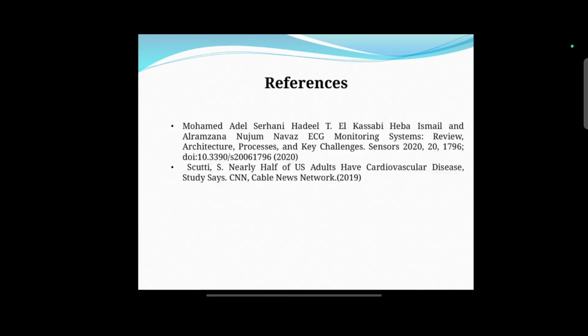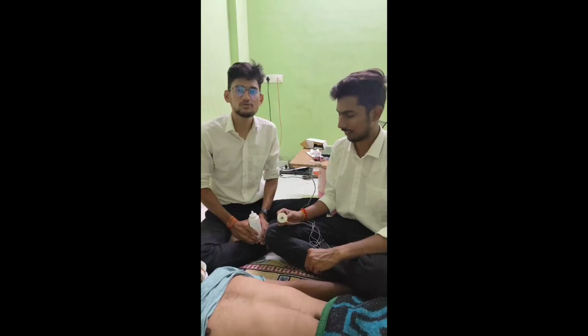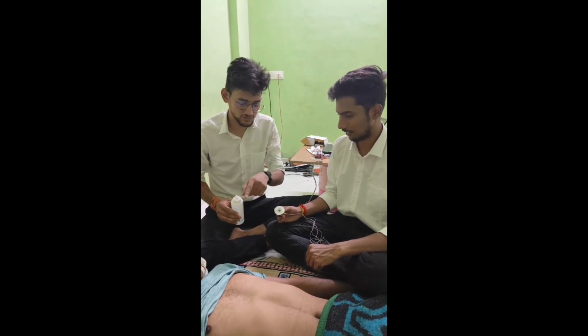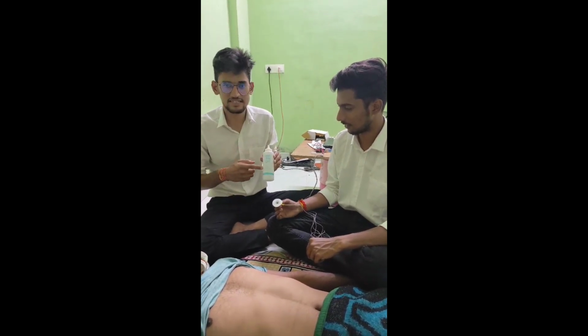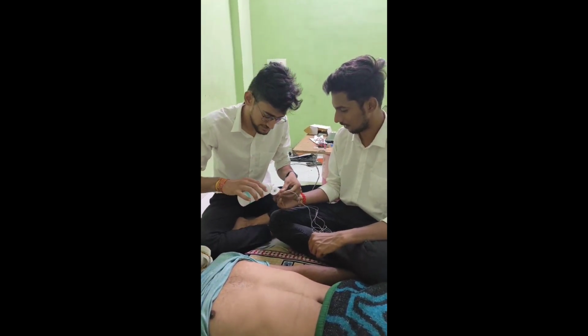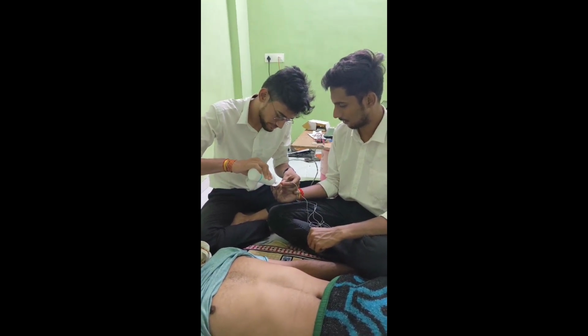Following are the reference points from where we got the information about our project. Now we will connect the ECG electrodes to the human body. So we have ECG gel. We have to put it on the ECG electrodes, just a drop.